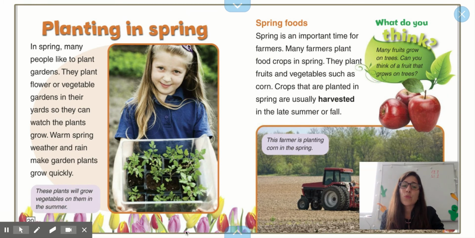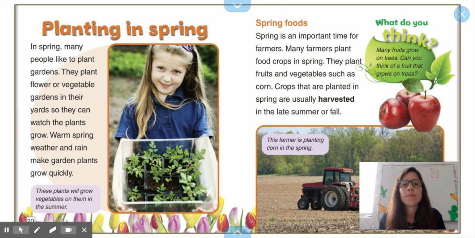Planting in spring. In spring, many people like to plant gardens. They plant flower or vegetable gardens in their yards so they can watch the plants grow. Warm spring weather and rain make garden plants grow quickly. These plants will grow vegetables in the summer.